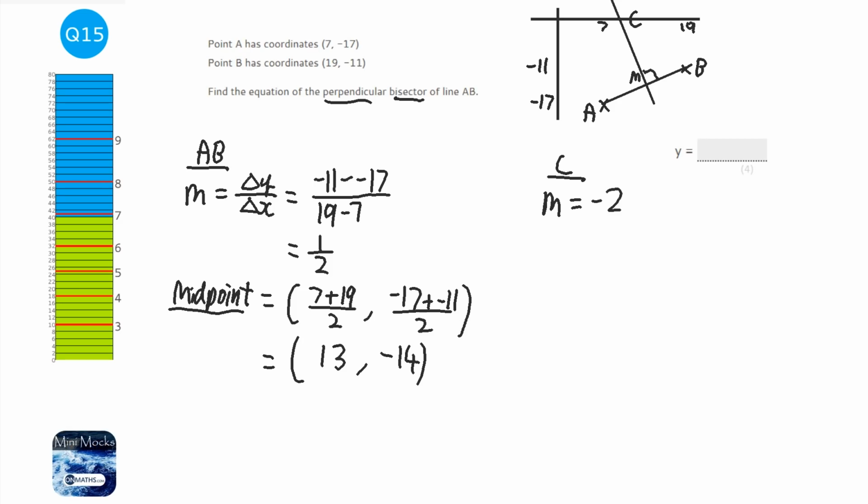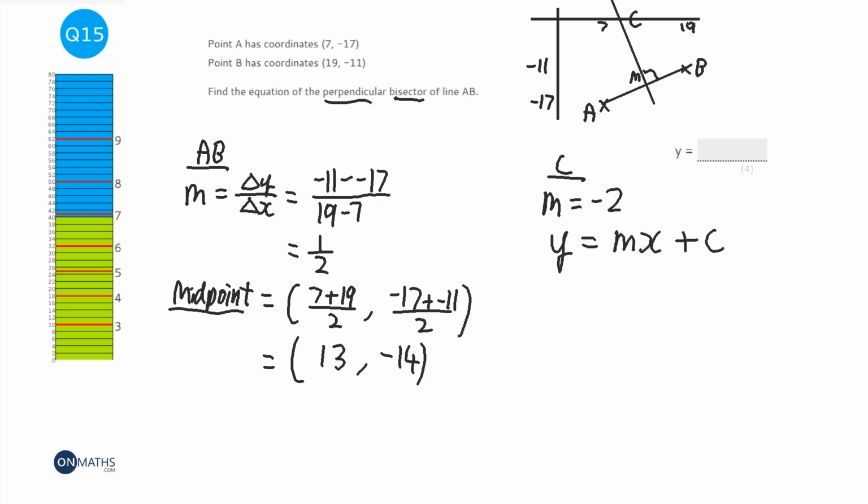Now, a way of checking that is if you multiply the two gradients together, you should equal minus 1, which a half times minus 2 is minus 1. So we've got the gradient. Now we know that a formula for the equation of line C is y equals mx plus c.